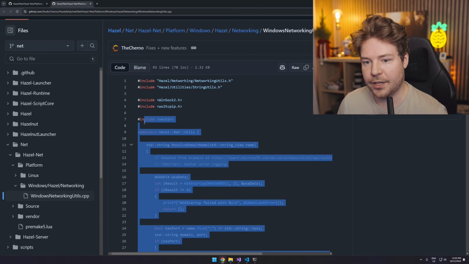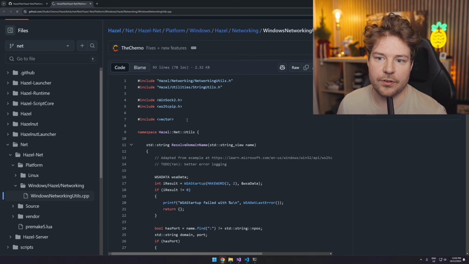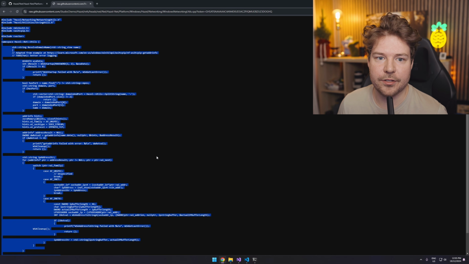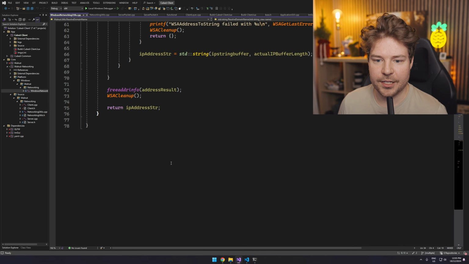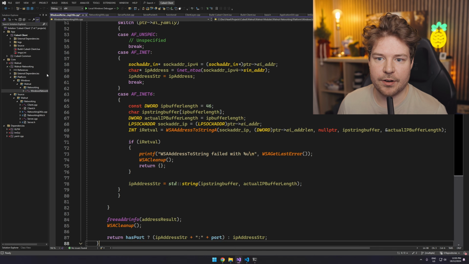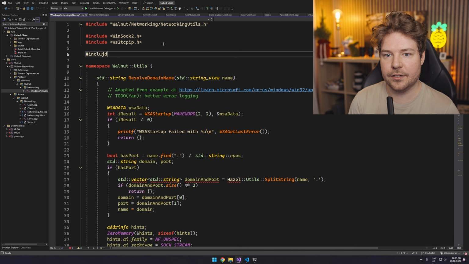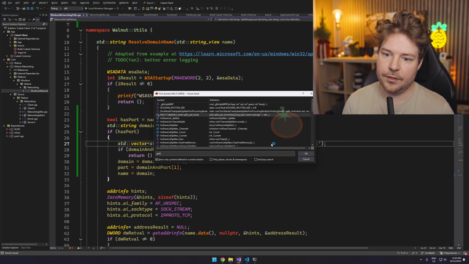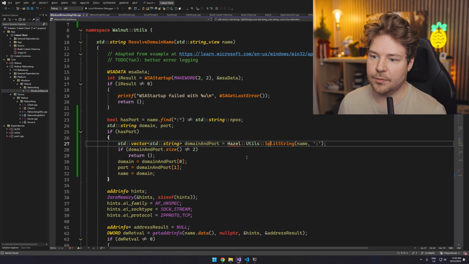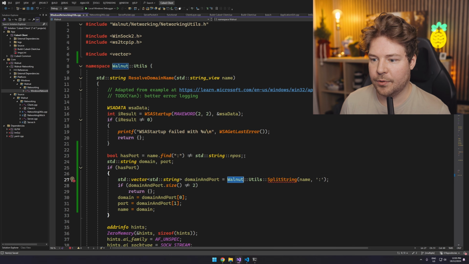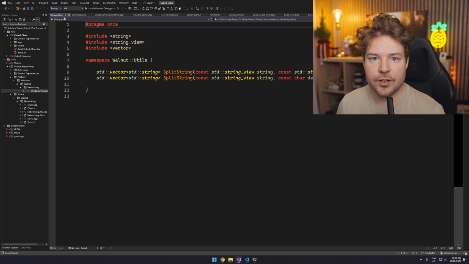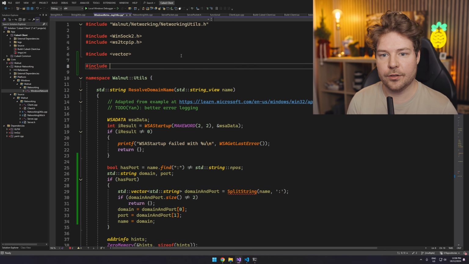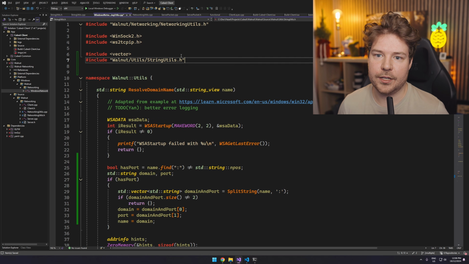So I'm just going to grab this whole thing. In fact, let's just replace the whole file. Although that's a bit annoying because this is Hazelnet utils. So maybe I won't. I'll just grab this function. I just don't want to do too much of a surgical replacement in case I miss something. So let's grab this, and then I think we're going to have to include vector. Oh, and then the split string util thing, it exists in Walnut as well, so I think we just need to make sure we use Walnut's. We're already in here actually, so split string, let's have a look. That's in string utils, and string utils is in Walnut utils string utils, so I think we'll just have to include Walnut utils string utils, and that should be pretty good.